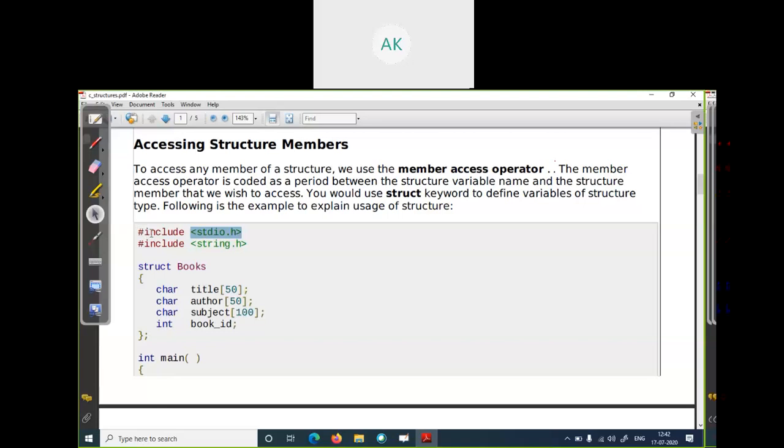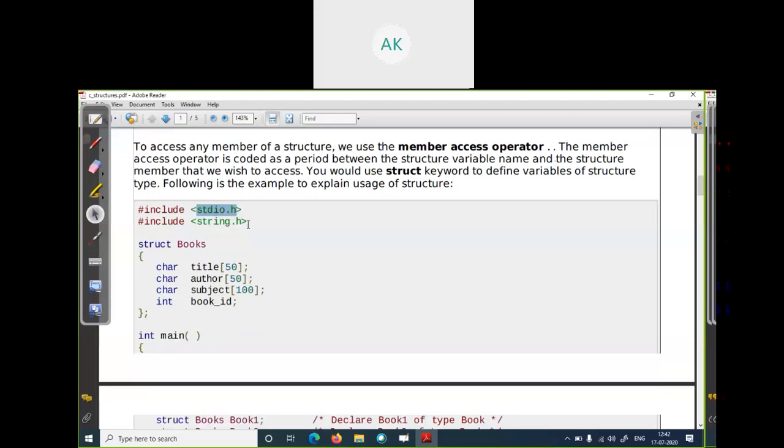How can we include a header file in a C program? We write #include <stdio.h>; stdio.h is a header file. Then a second file, string.h, conio.h, as many header files as you want to add in your program. You can include them before the start of your program.